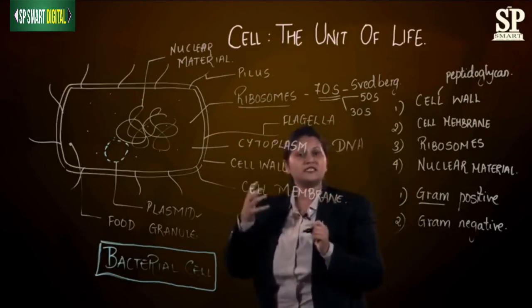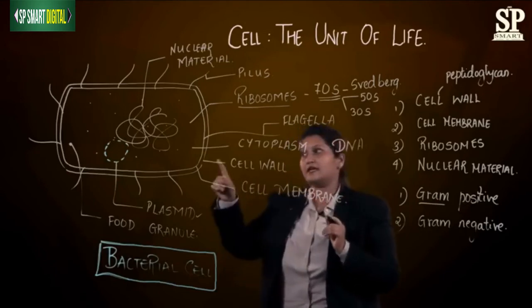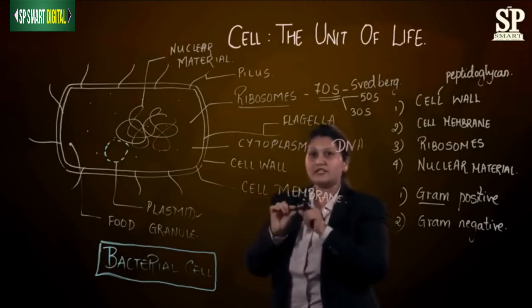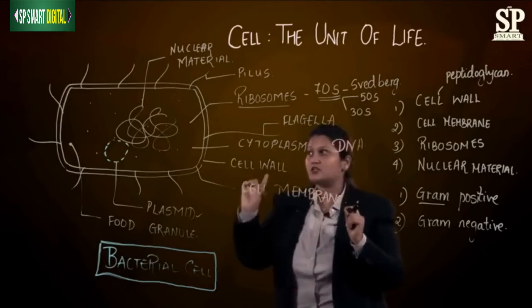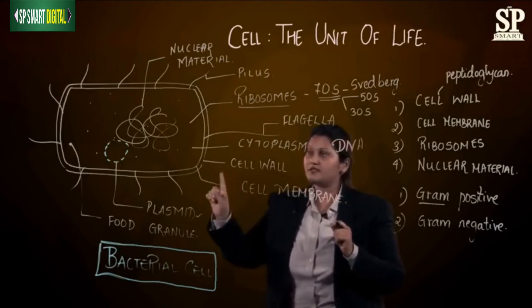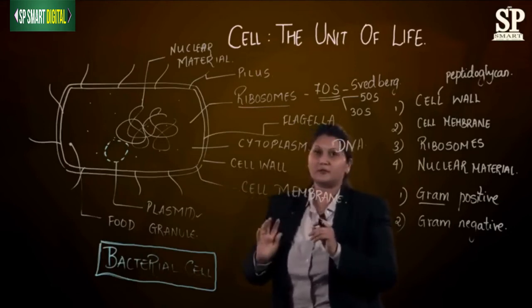DNA is deoxyribonucleic acid. This DNA is just in a single strand. So single strand means what? Just in one line. So the bacterial cell will have a single stranded DNA. This single stranded DNA is just coiled around and placed in the cytoplasm.